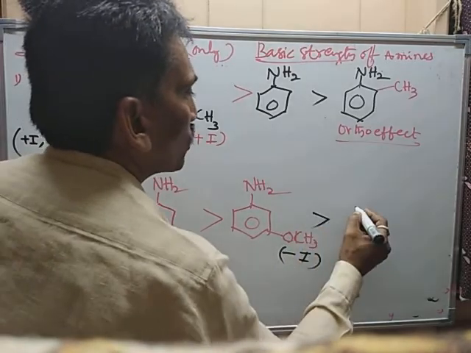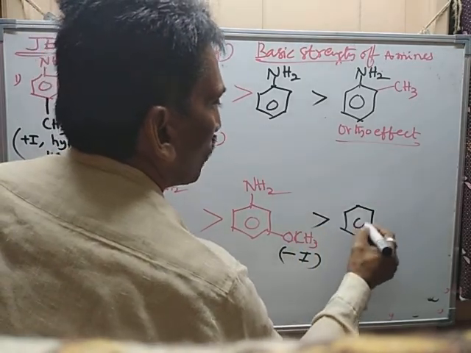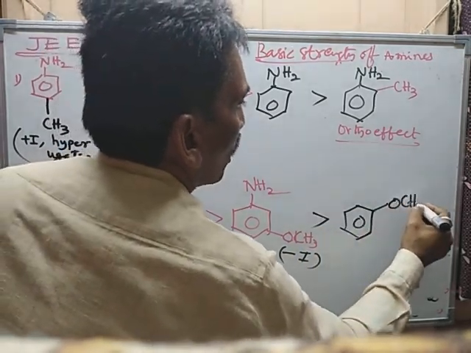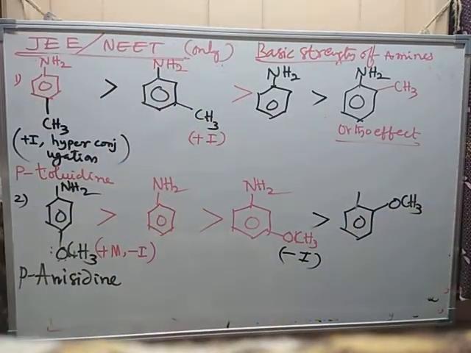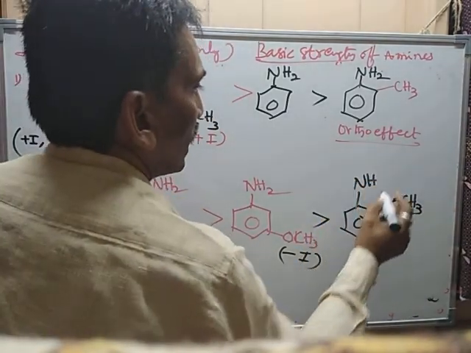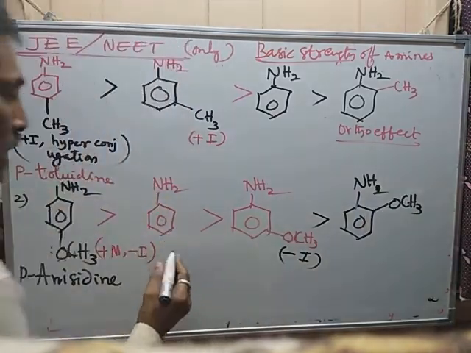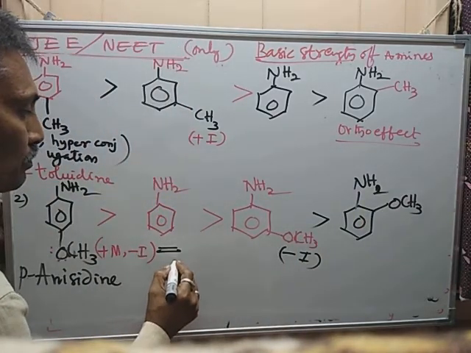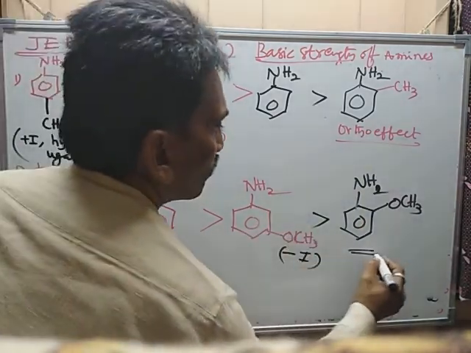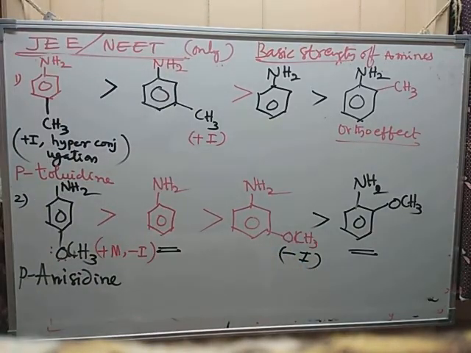Then, as usual, ortho effect is operating. That is ortho-anisidine, which is less basic than, observe this one and this one. What is the statement?